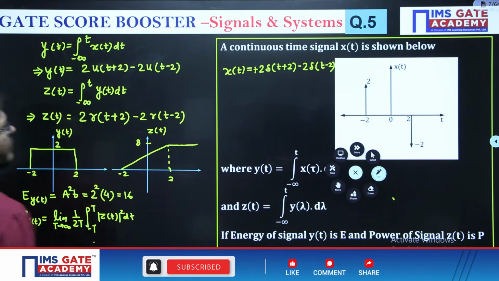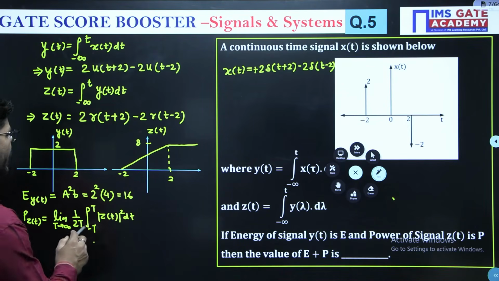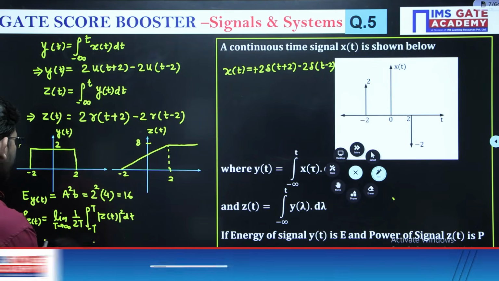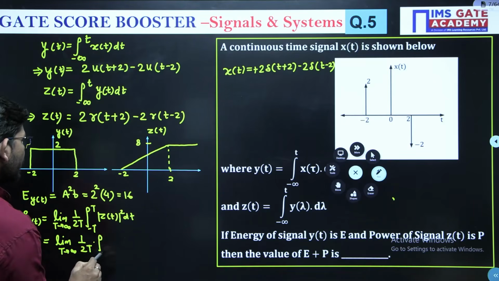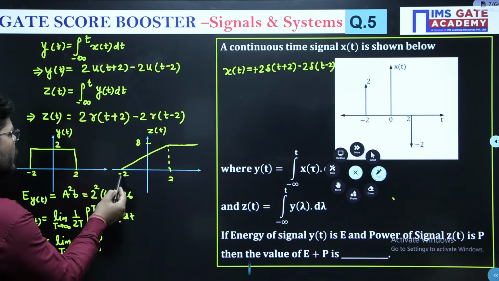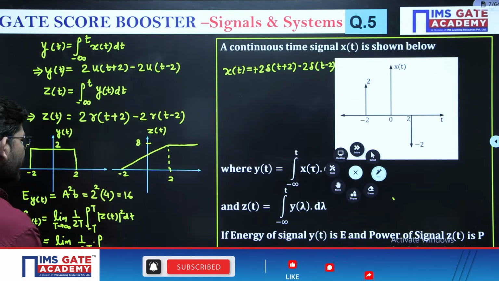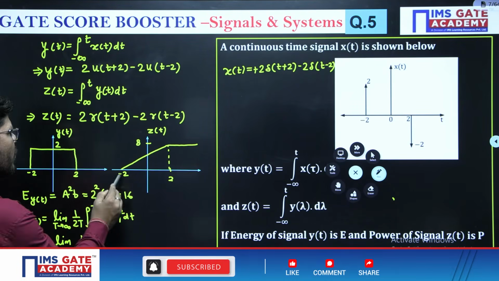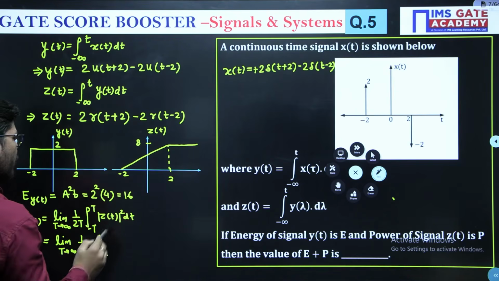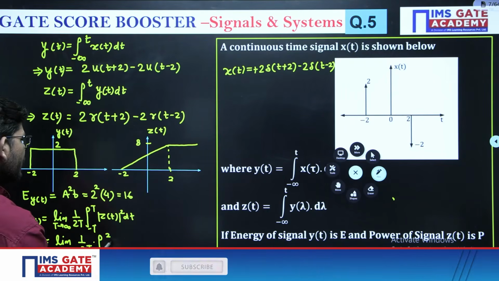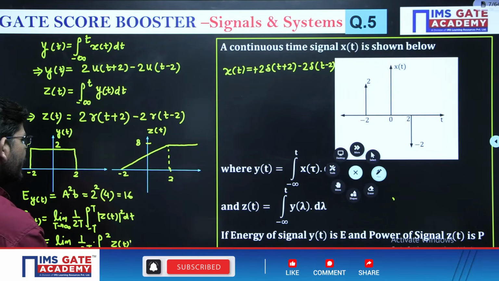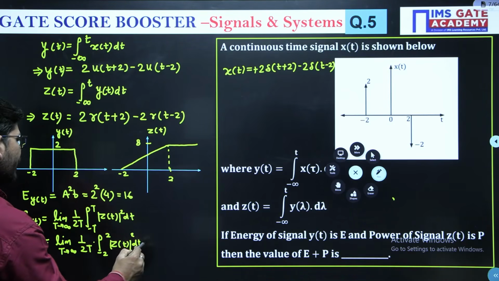Now in this formula, just have a look at how we can write it. This formula can also be written as limit T tending to infinity, 1 upon 2T, minus T. The leftmost limit here is minus 2. So from minus 2 to 2, we can integrate the signal z of t.